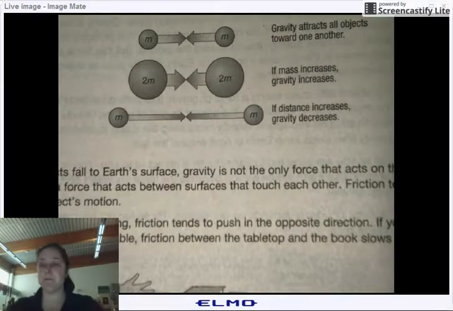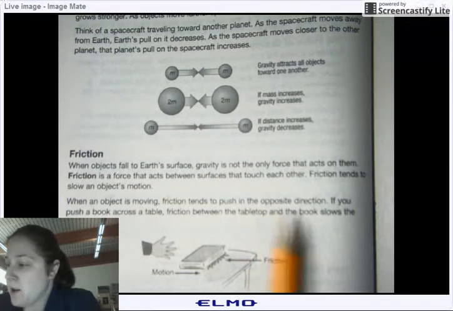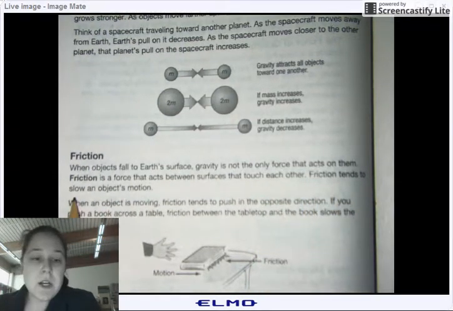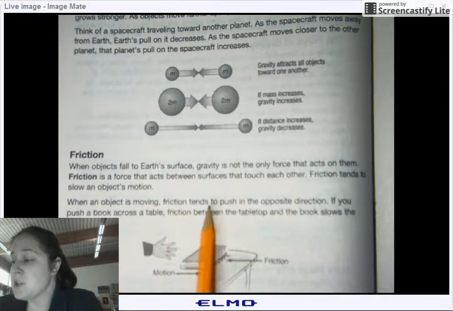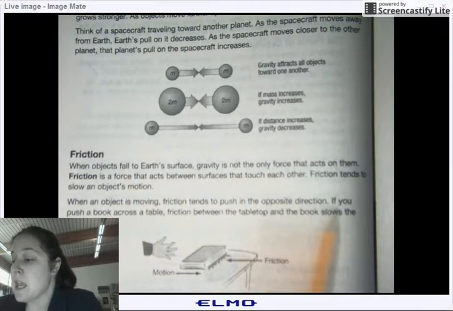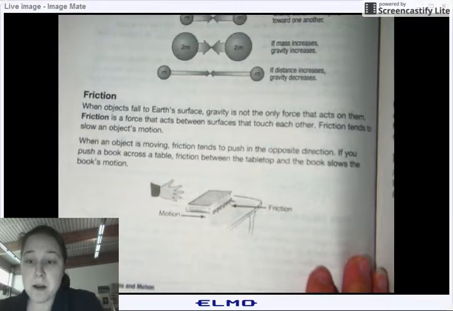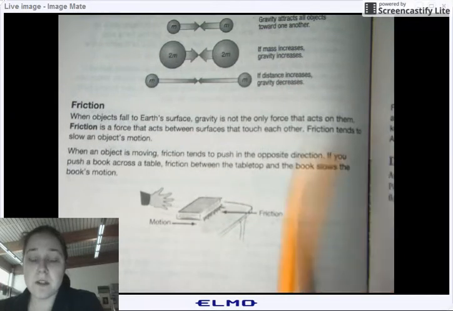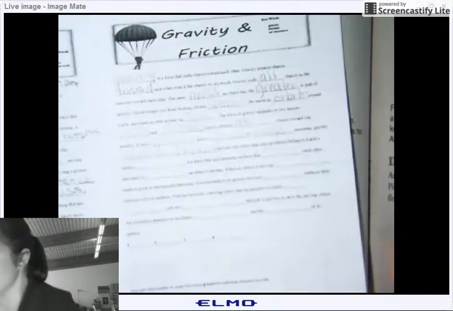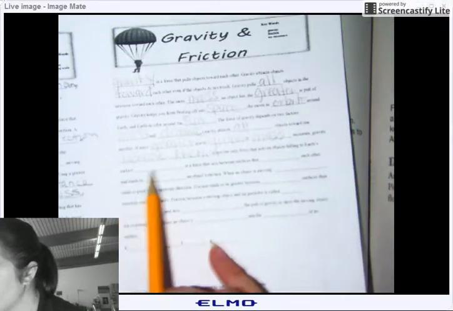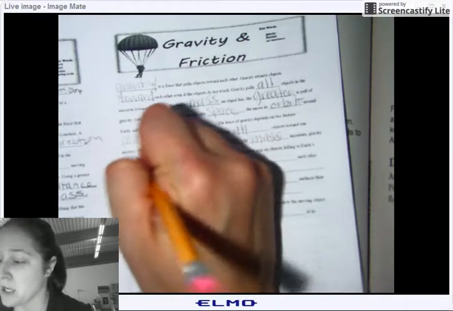So let's read this. Friction tends to slow an object's motion. When an object is moving, friction tends to push in the opposite direction. If you push a book across the table, friction between the tabletop and the book slows the book's motion. So, blank is the force that acts between surfaces. We know it's friction right here again.